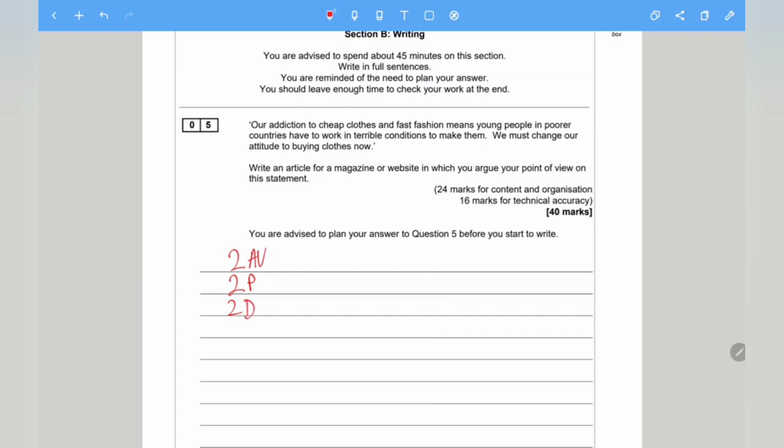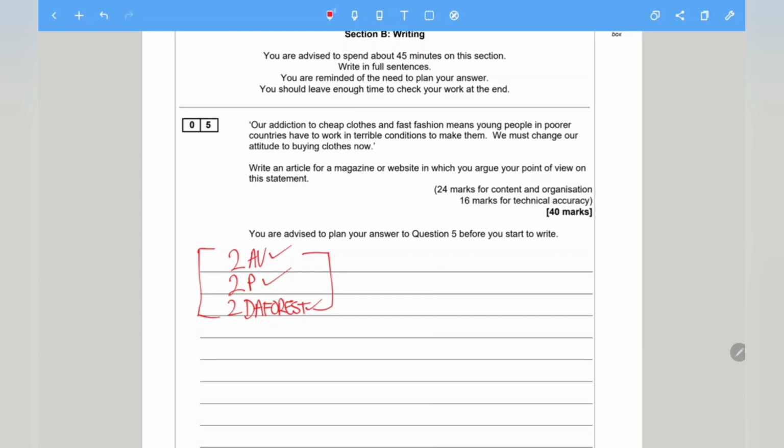And finally, 2 DAFOREST. So this is what we just have gone over. You have to use at least 2 types of the DAFOREST techniques. Now, your individual paragraphs need to show examples of all of these. Okay, so 2 ambitious vocabulary. So ambitious vocabulary is highly descriptive words. And then you've got 2 punctuation, at least 2 types of punctuation in your paragraph. And finally, 2 DAFOREST. So again, a variety of language techniques.